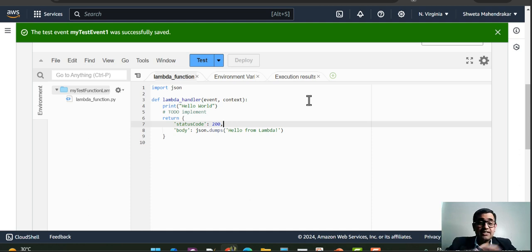Alright guys, so it was a really nice tutorial. I really enjoyed it because you stayed till the end to watch this tutorial and try to understand how Lambda works and what anything as a service means.